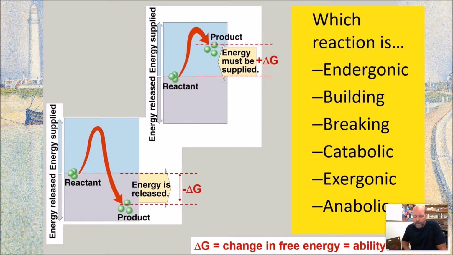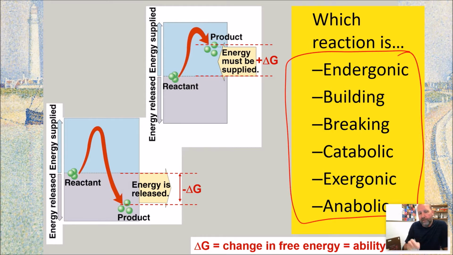So let's do a couple of different things. One, for these 6 terms again, which graph represents each term? And 2, which one of these graphs represents dehydration synthesis in biology or hydrolysis?